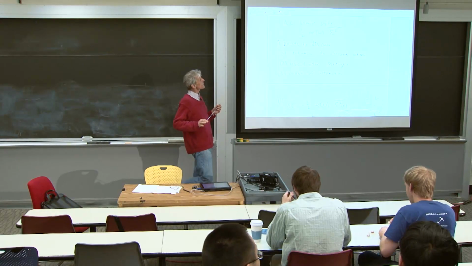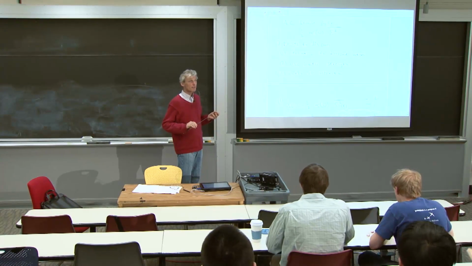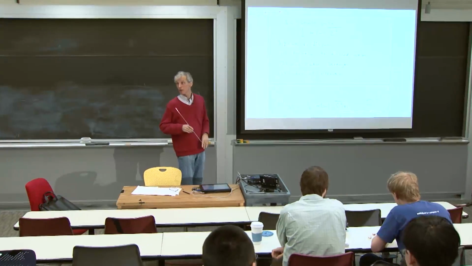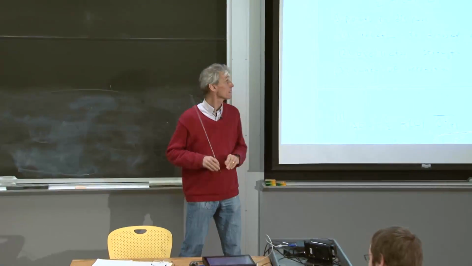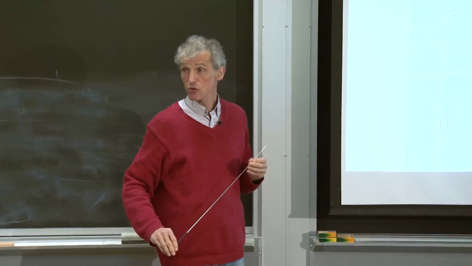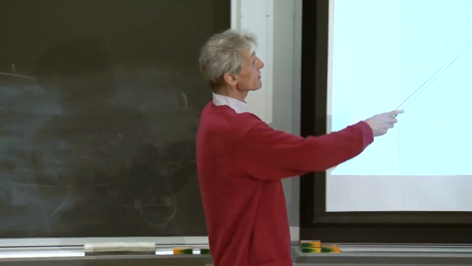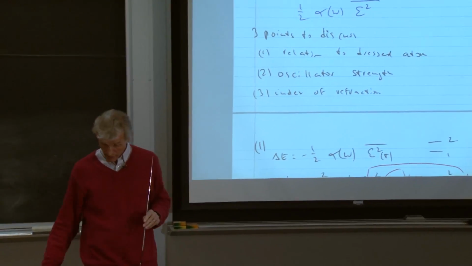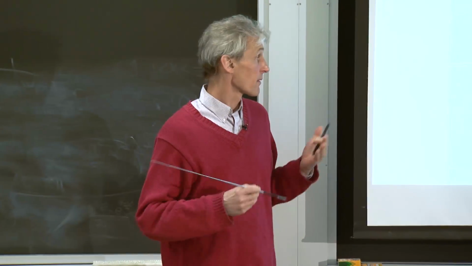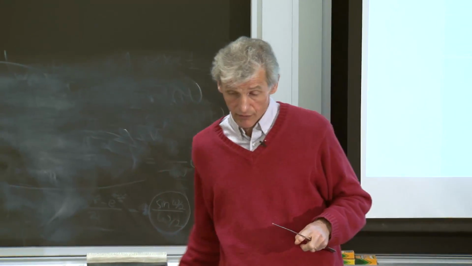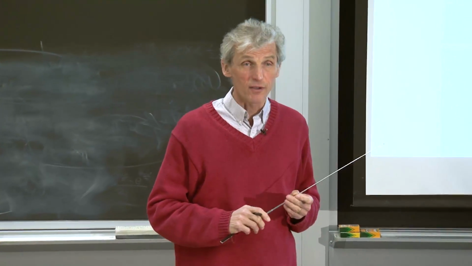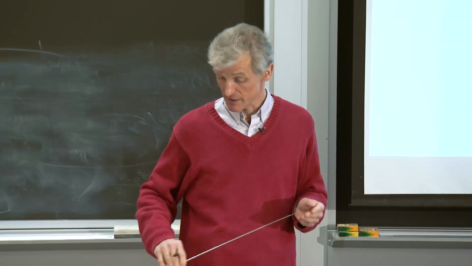The topic of last class was the AC Stark effect. What I presented to you was a traditional plain vanilla derivation of the AC Stark effect using information theory. But then I had three points for discussion. The first one was the relation to the classical atom picture, which we did. The second one was the oscillator strengths, which we almost finished. And today I want to say a few words about the relation to the index of refraction, and eventually how the AC Stark effect leads to the absorption coefficient, which many of you use to initialize.